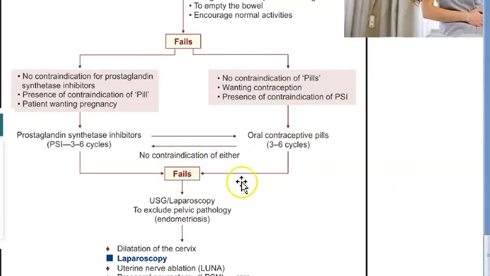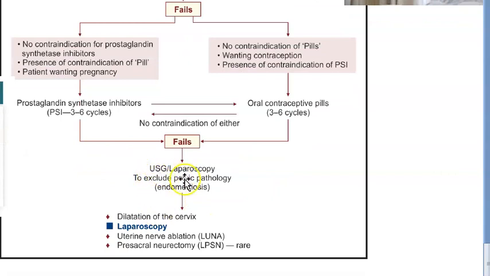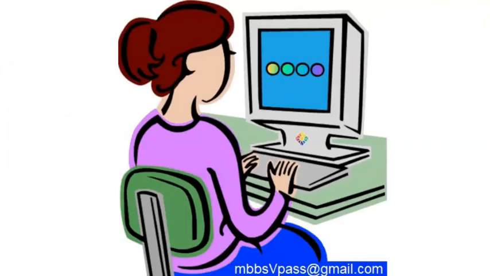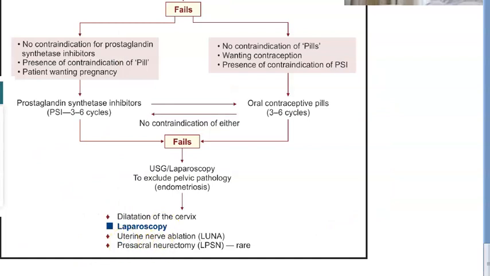And if both of these fail, then only they are going for surgical options. They are doing some ultrasound. What are they doing here? Laparoscopy. They want to exclude pelvic pathology, endometriosis. So basically at this moment they want to exclude the pelvic pathology. Pelvic pathology is also related to what? To the secondary dysmenorrhea. We will come to that now. Some things we should talk about here.